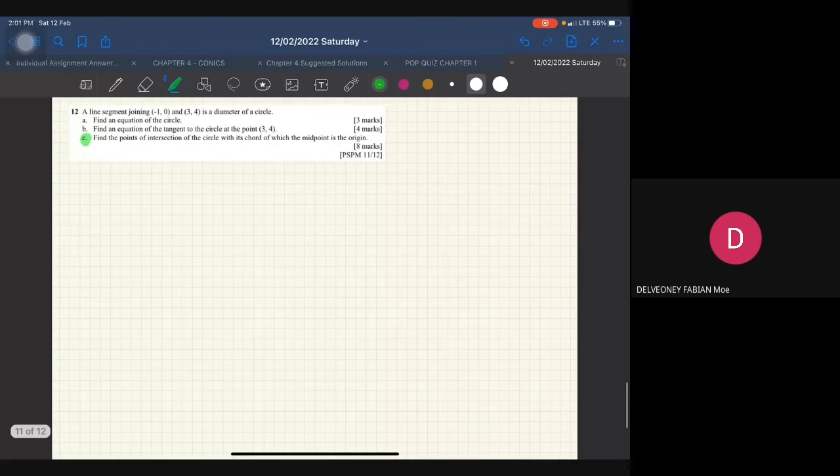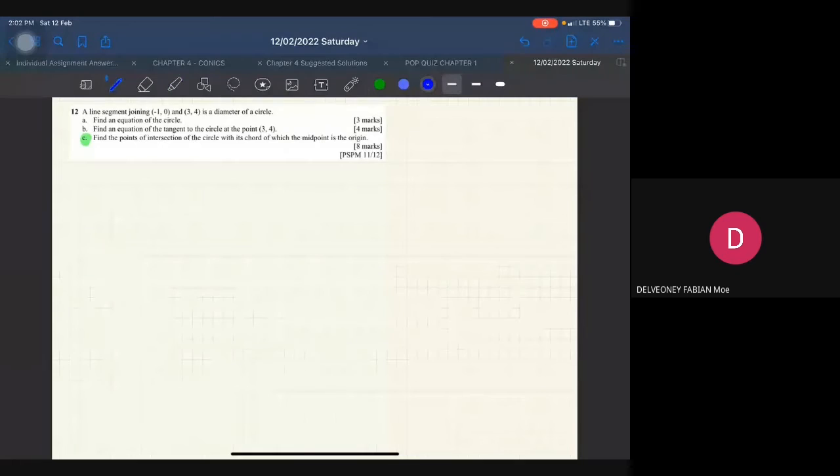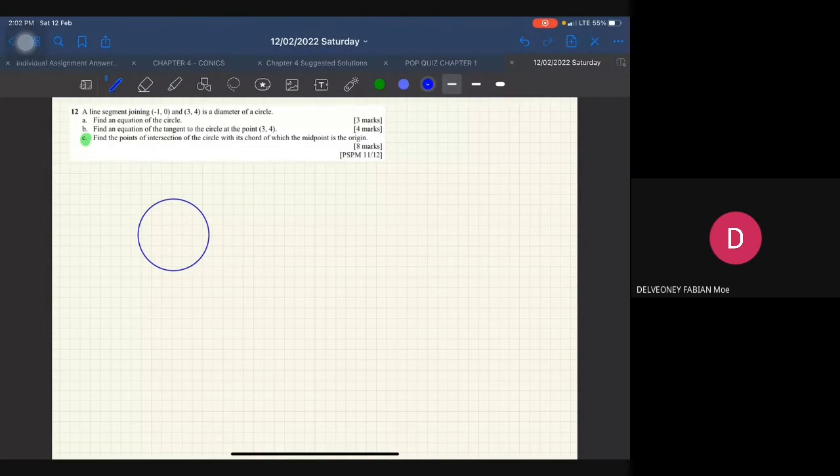Alright, so number 12 stated that a line segment joining -1, 0 and 3, 4 is a diameter of a circle. Okay, so you have a blue circle, and then there's a green line, and this green line is the diameter. So it needs to pass exactly through the center.